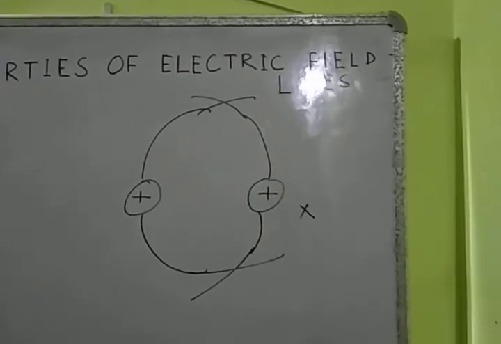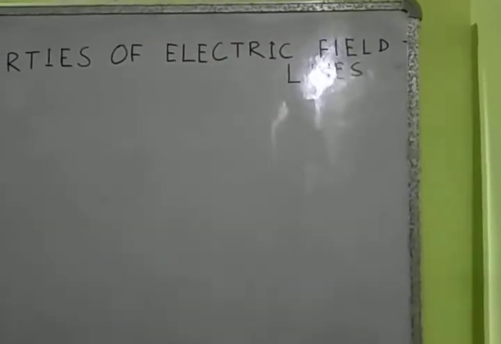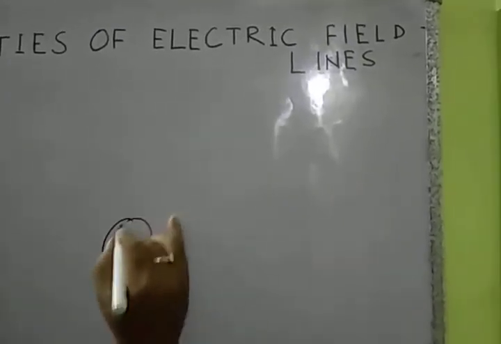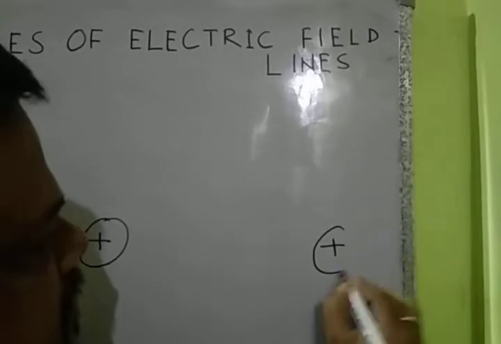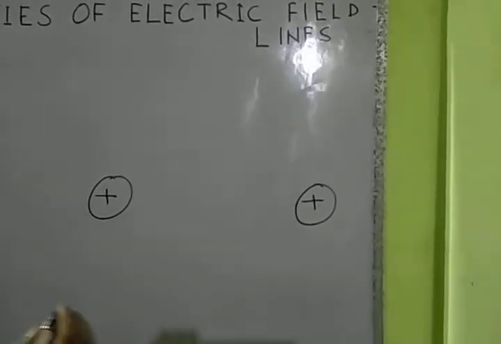Now see actually what happens. See it carefully. There is a positive charge, and another positive charge, and we know both charges repel each other.